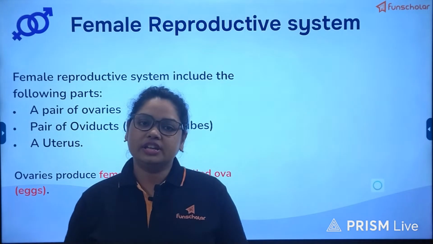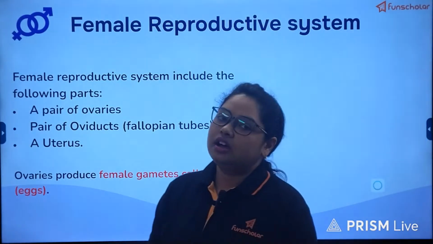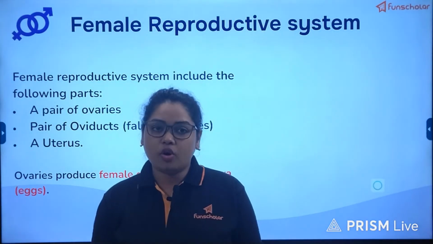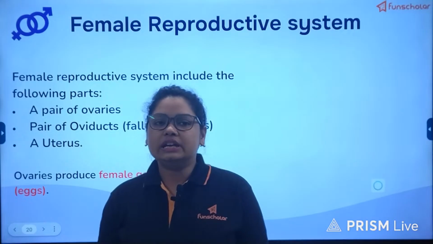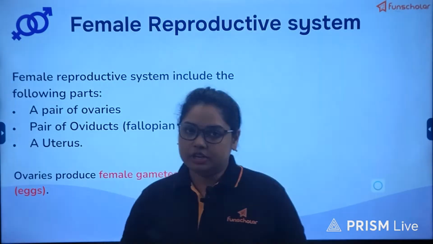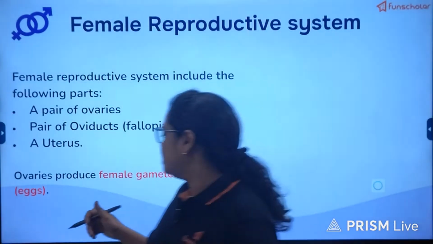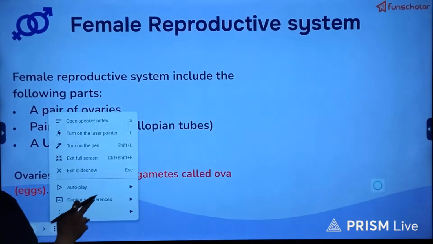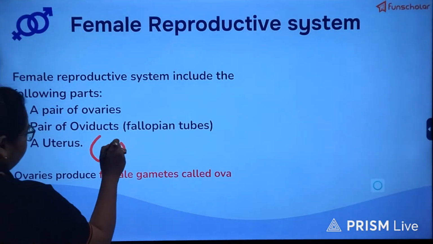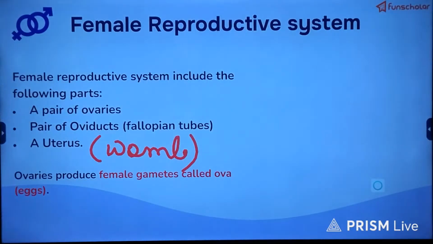the respective ovaries with the uterus, and the uterus is an inverted pear shaped organ, which actually is the main area where the fetus develops throughout the 9 months. It is also known as the womb.